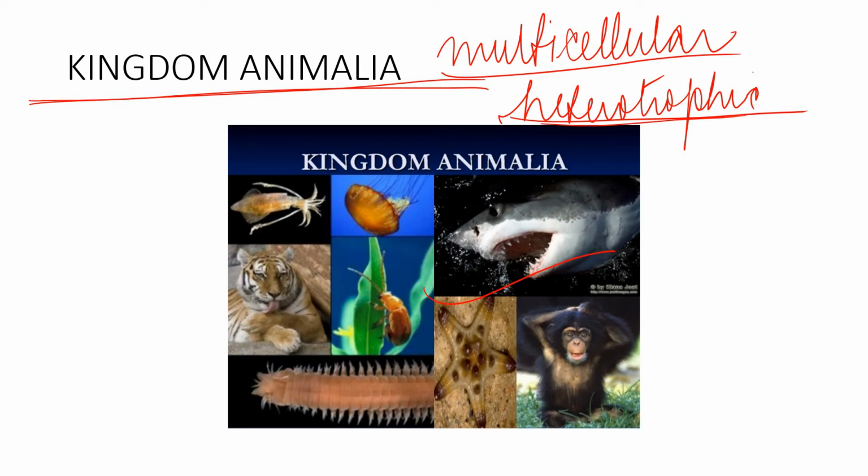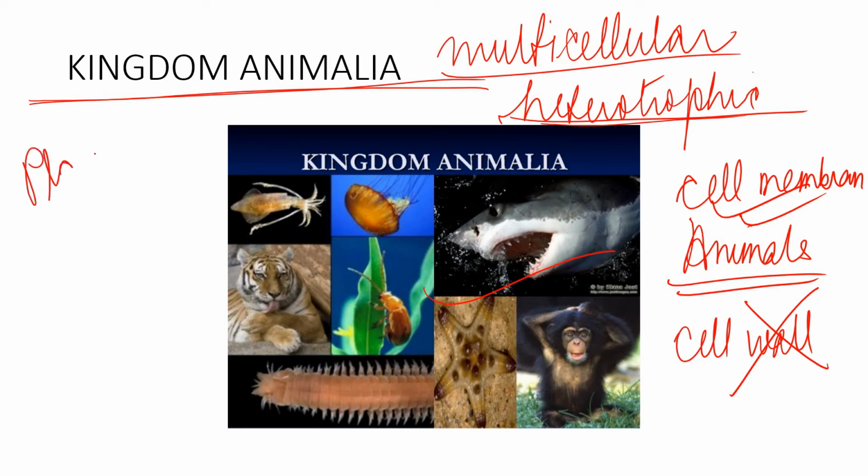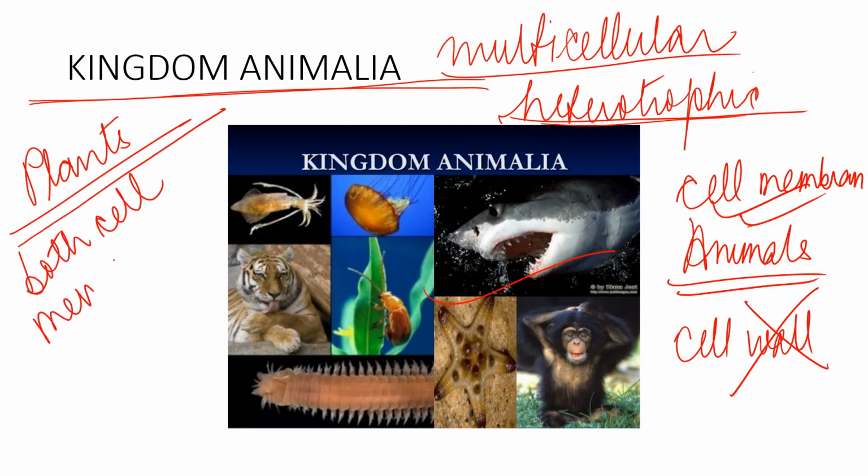Again, they do not have a cell wall. Animals do not have a cell wall. Okay, it's absent. Animals have a cell membrane. Let me write it here for you all to see. Plants have both cell membrane and cell wall.